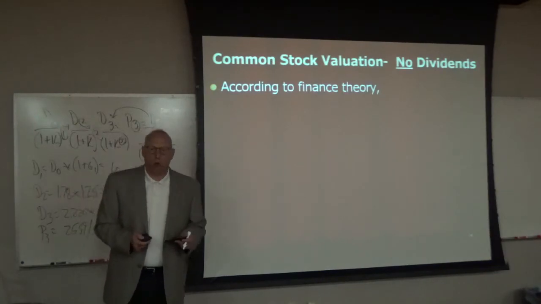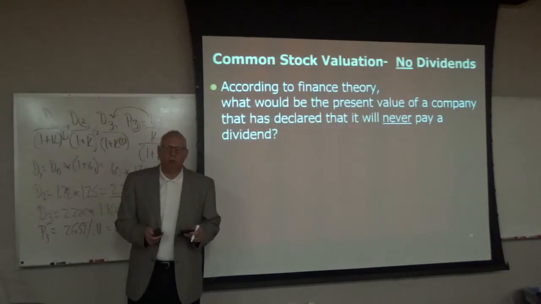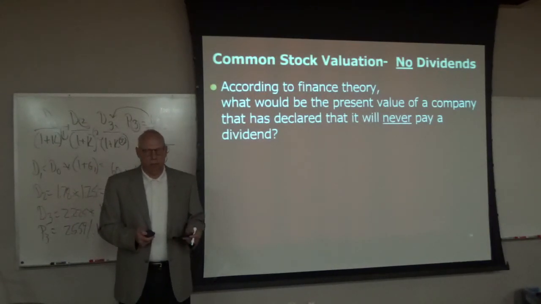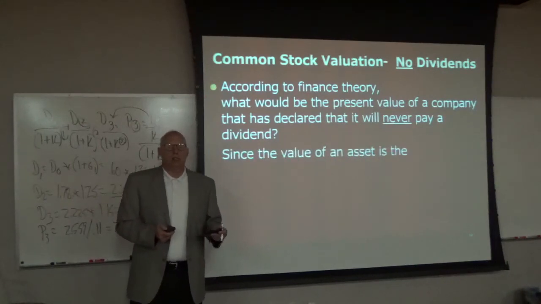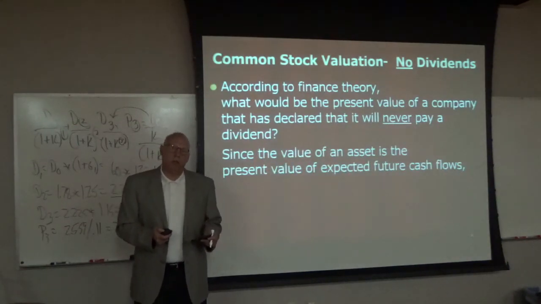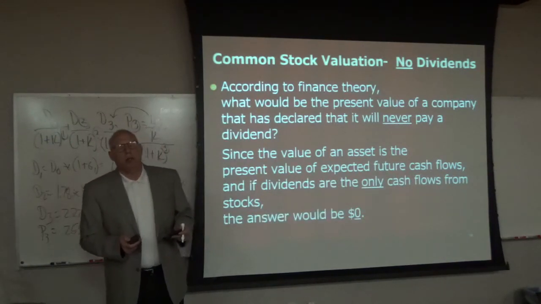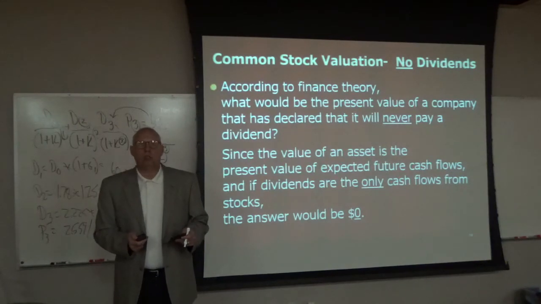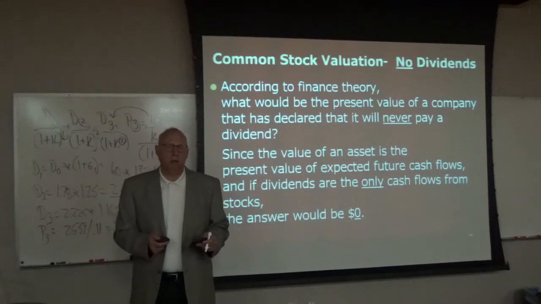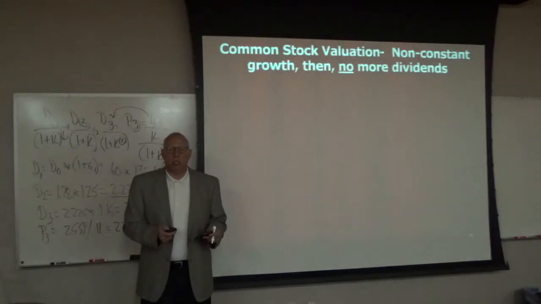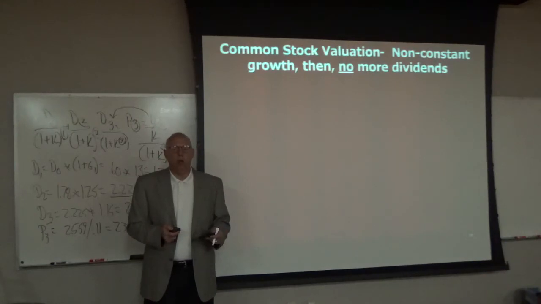So here's a trick question. According to finance theory, what would be the present value of a company that has declared that it will never pay a dividend? And theoretically, since the value of the asset is the present value of expected future cash flows, and if dividends are the only cash flows from stocks, the answer would be 0. Okay, so if the question is, according to finance theory, what's the value of the stock of a company that says it will never declare a dividend? The answer is 0.